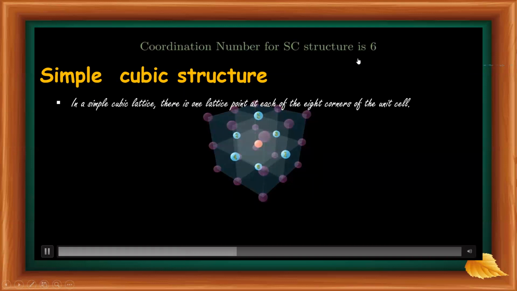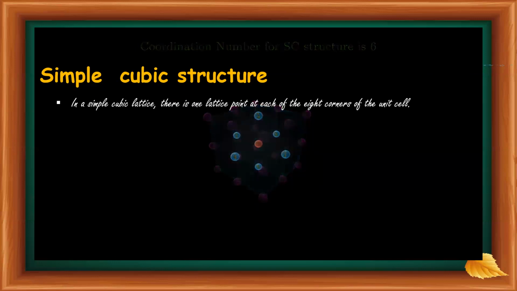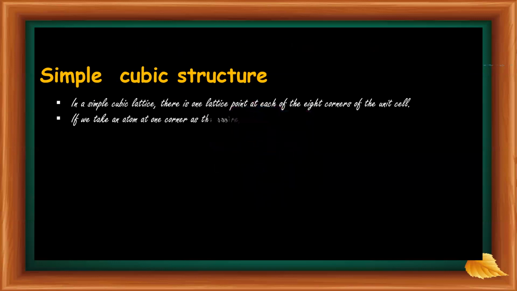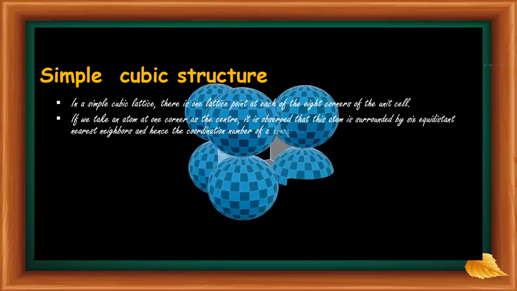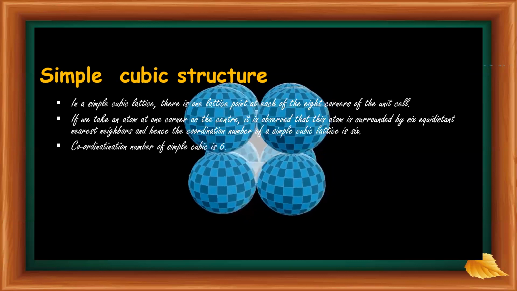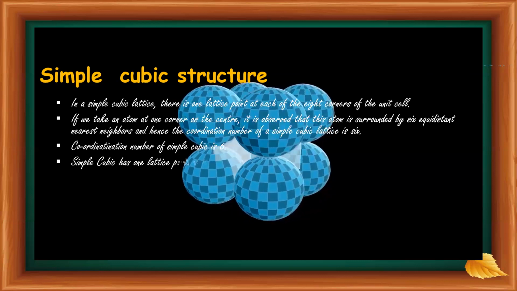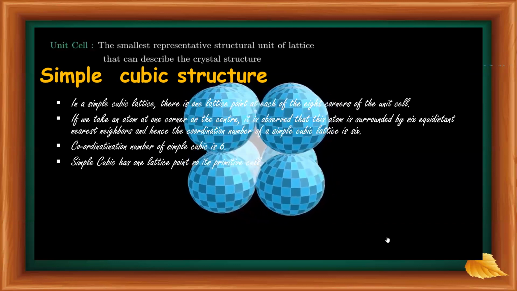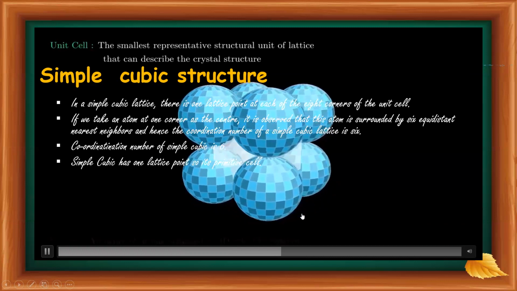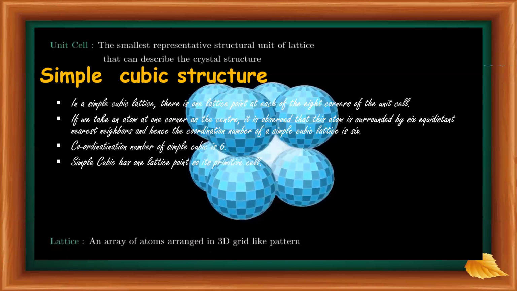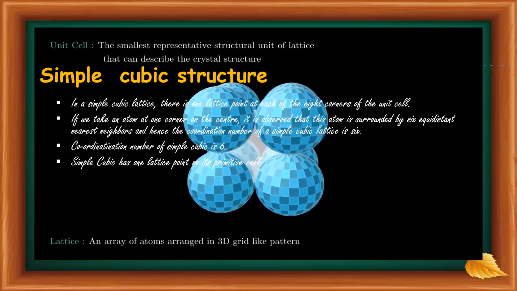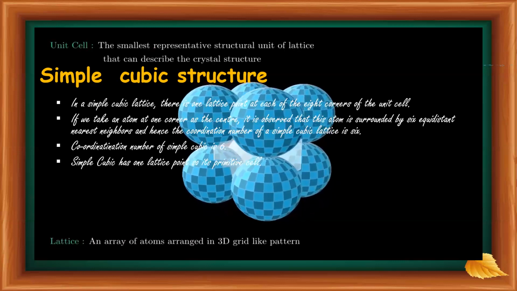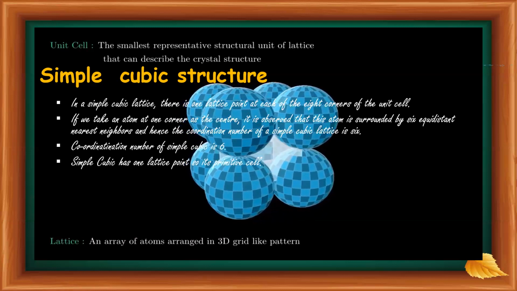So the coordination number is 6. So in the case of simple cubic, the coordination number is 6. As the simple cubic has one atom in the unit cell, it is a primitive cell.